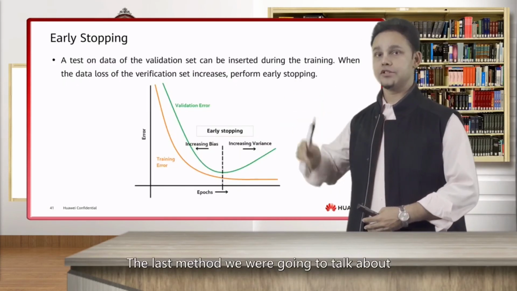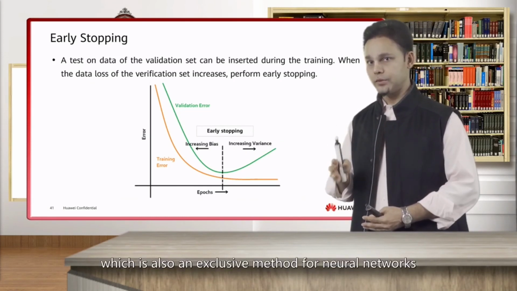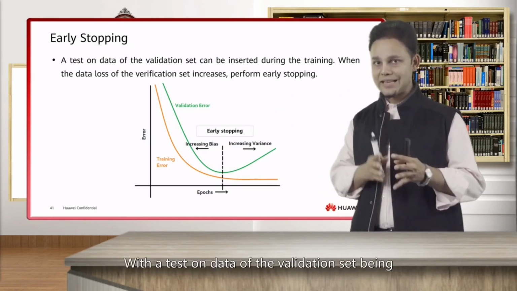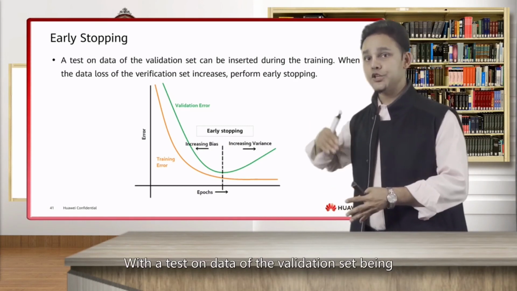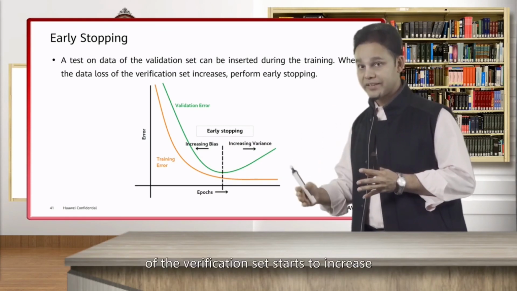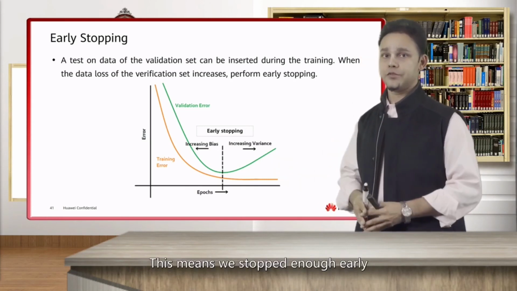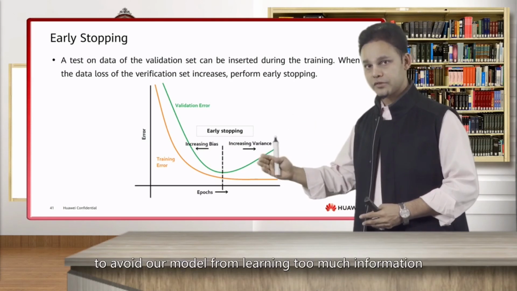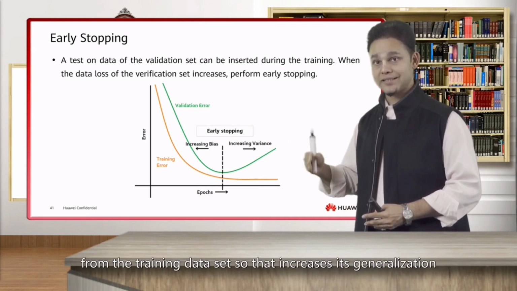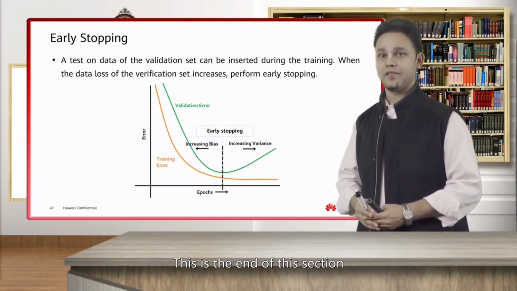The last method we're going to talk about is the early stopping technique, which is also an exclusive method for neural networks. This method is very straightforward. With a test on the validation set data inserted during training, we can simply stop our training when the loss on the validation set starts to increase. This means we stop early enough to avoid our model learning too much information from the training dataset, so that it increases its generalization and gets rid of the overfitting problem. And this is the end of this section.